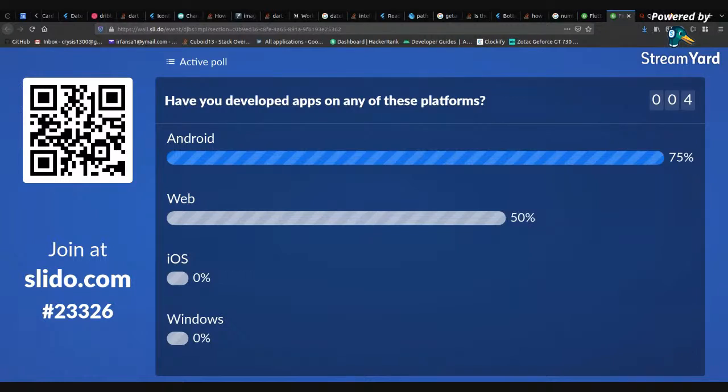Okay, as the votes keep pouring in, from this screen we can see that there's a good sizable majority of people who are into Android and web development so far. So this is something that I can use. This is something that I'll be talking about while we go about working on Flutter.